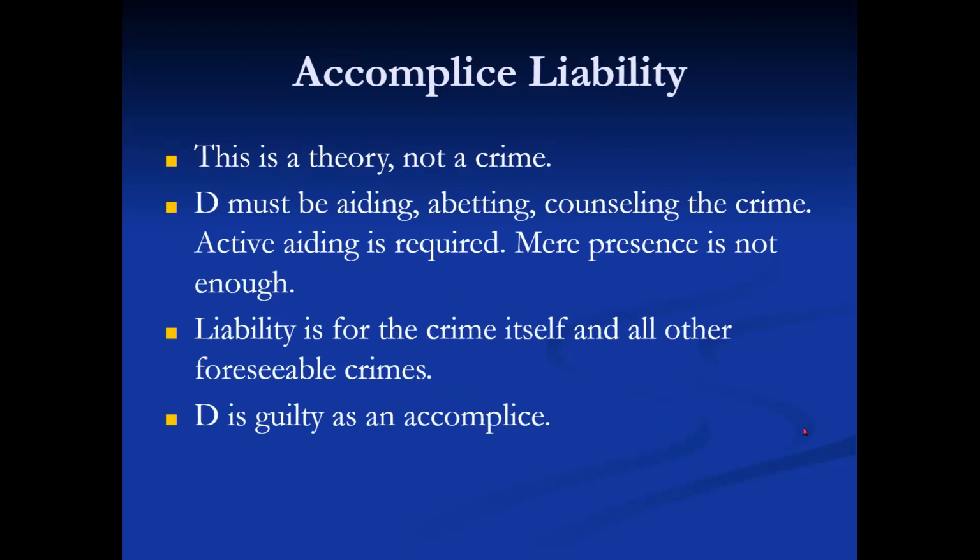Accomplice liability. This is a theory, not a crime. The defendant must be aiding, abetting, counseling the crime. Active aiding is required. Mere presence is not enough. Liability is for the crime itself and all other foreseeable crimes. The defendant is guilty as an accomplice.